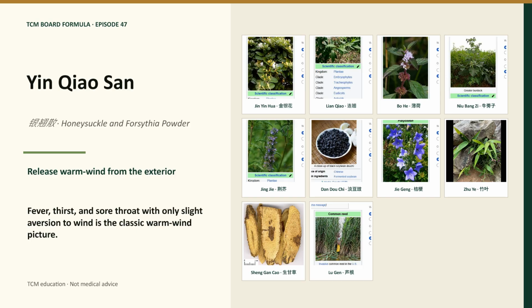The memory hook is fever, thirst, and sore throat with only slight aversion to wind is the classic warm wind picture. The cover shows every ingredient and returns at the end for visual recall. This is TCM education, not individualized diagnosis or prescribing.